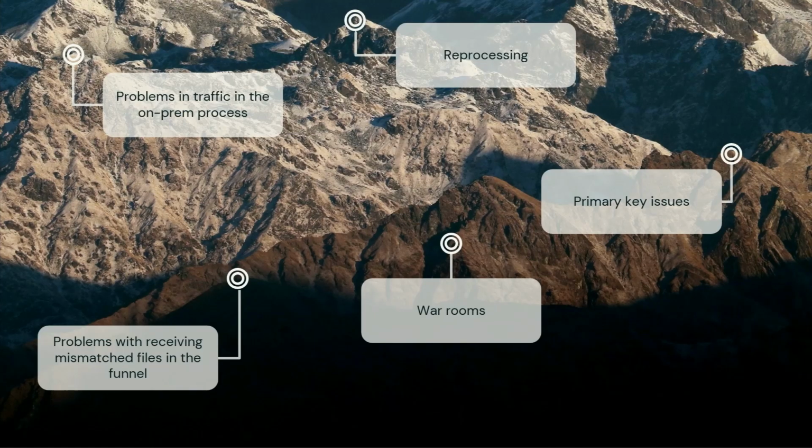We have problems in traffic. This is our on-premises. The data sets are so heavy, and when they are moving through those 4 steps, we have breaks. We have another issue, primary key. It's common to receive a blank primary key, for instance, or other information that we are not expecting for that field.